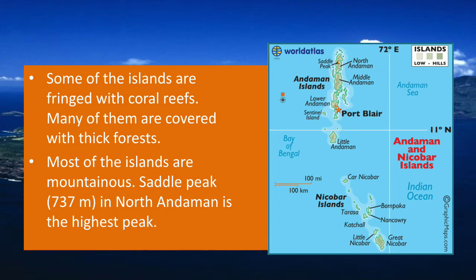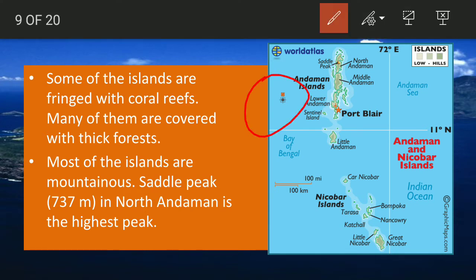So some of the islands are fringed with coral reef, many of them are covered with thick forest. Now basically you know that Andaman are fold mountain type structures, basically the continuation, and that's why, but there are some coral reefs also present in there, and these are fringe reefs. Fringe reef, you know, is the coral reef that develops on the shores of the islands. Basically it is like this is an island, so they accumulate right on its shores, that is the fringe reef.